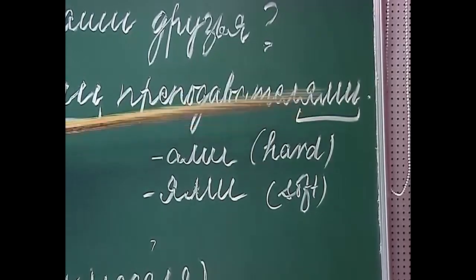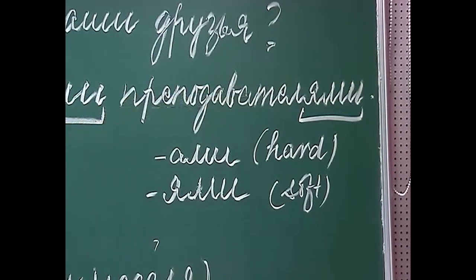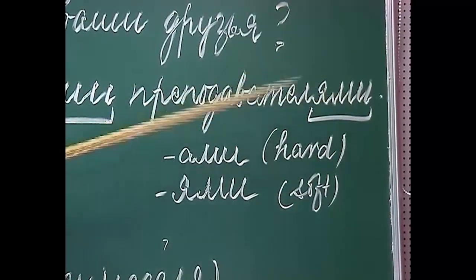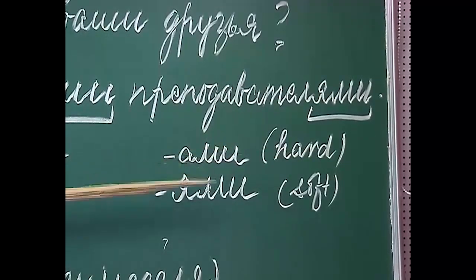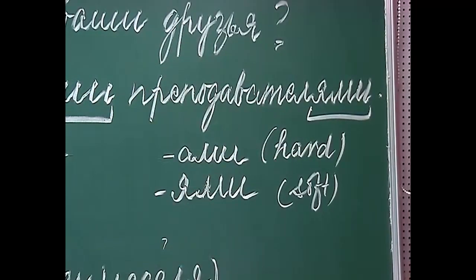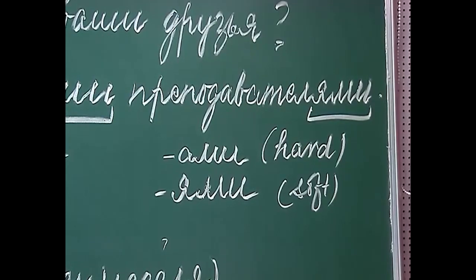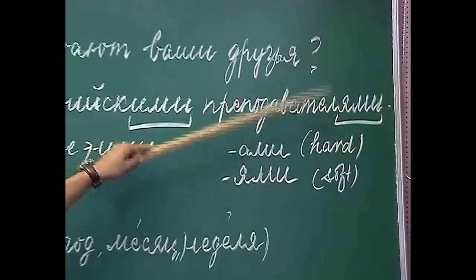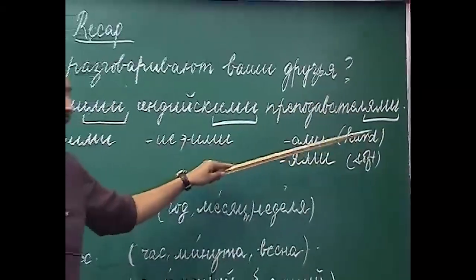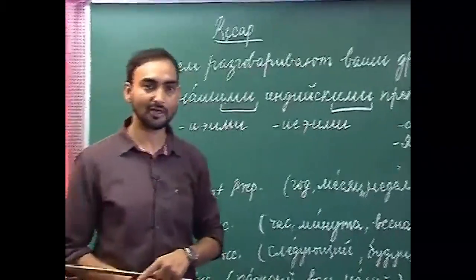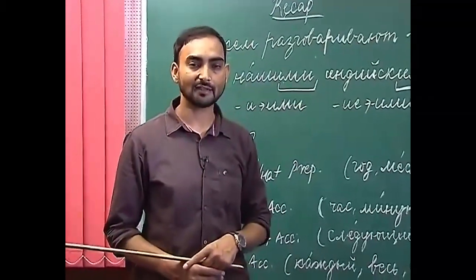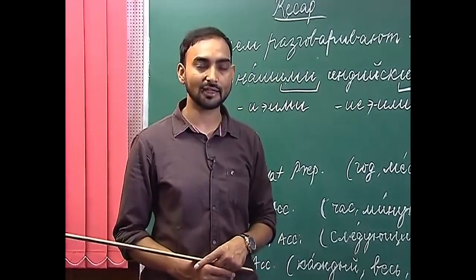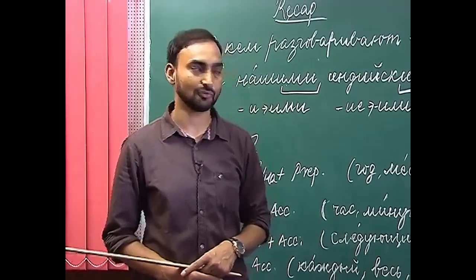Why ями? Because it ends with a soft consonant. So, the nouns which end with a soft consonant, we add ями, and if the ending is hard, we use ами. So, basically we use two endings with nouns in the instrumental case if the noun is plural: one is ами with the hard ending nouns and ями with the soft ending nouns. One more thing, if the noun has an irregular plural, then you have to first make its nominative plural, and accordingly you have to decline that noun in the instrumental plural.